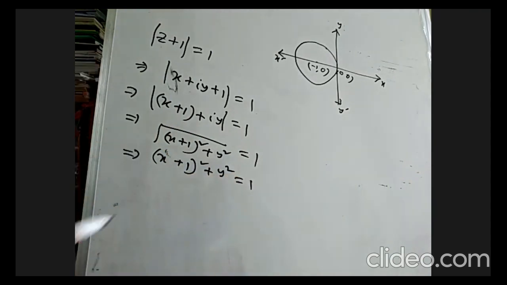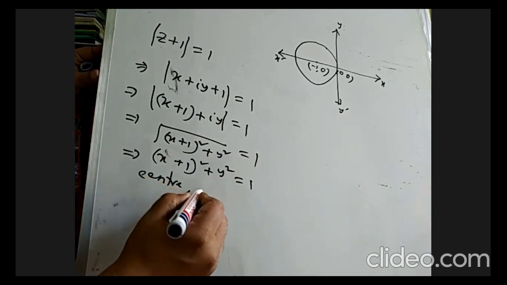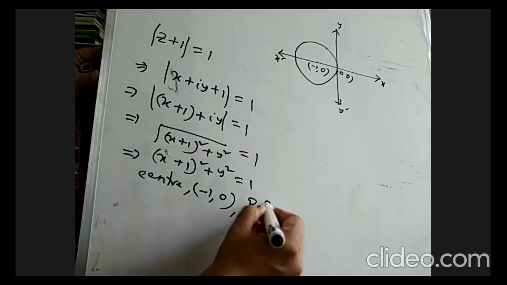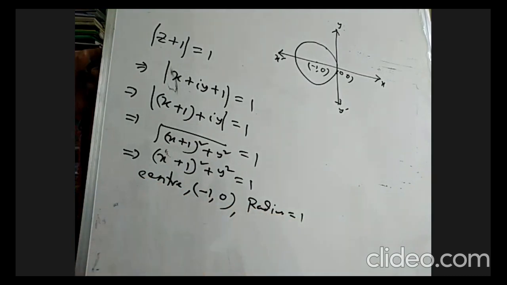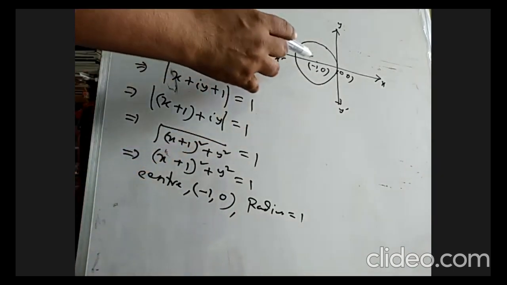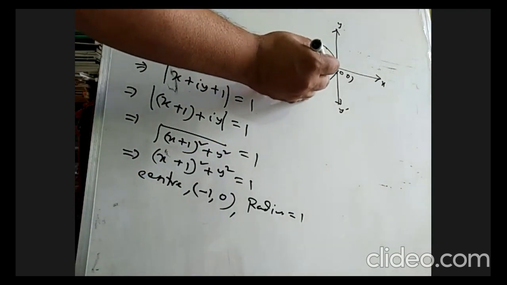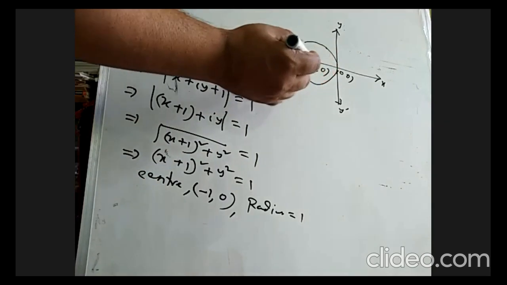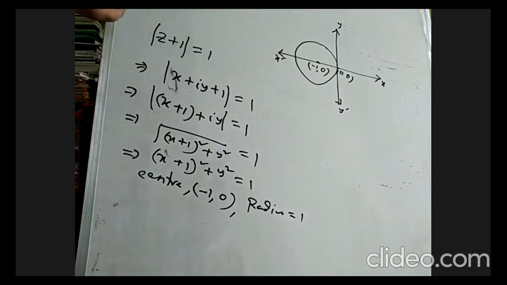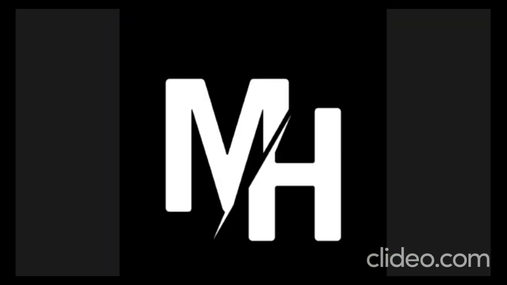That means the center is (-1, 0) and the radius is 1, and we can draw this circle. Taking this as the center at -1, the ordinate of the center is 0, and the circle touches the origin of the axes. This is the required circle.